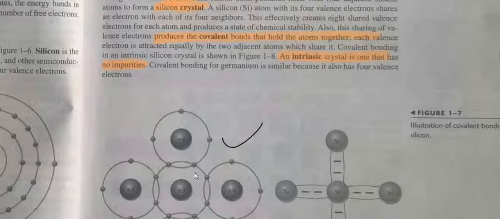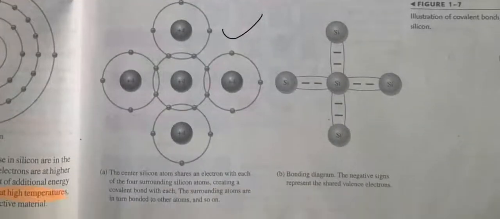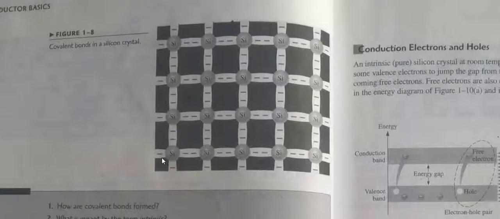These electrons are shared with one another, and this bonding is called the covalent bond. This is the intrinsic crystal of silicon atoms, and this is how the lattice of the silicon crystal looks.